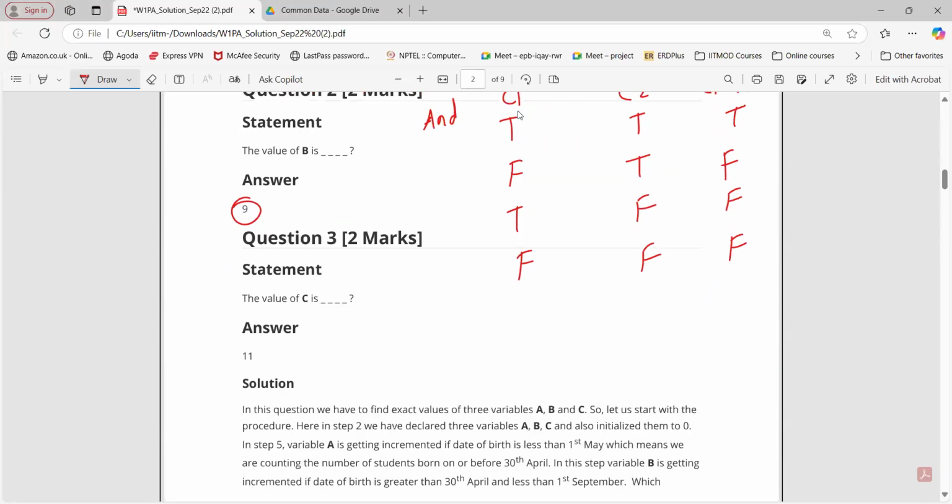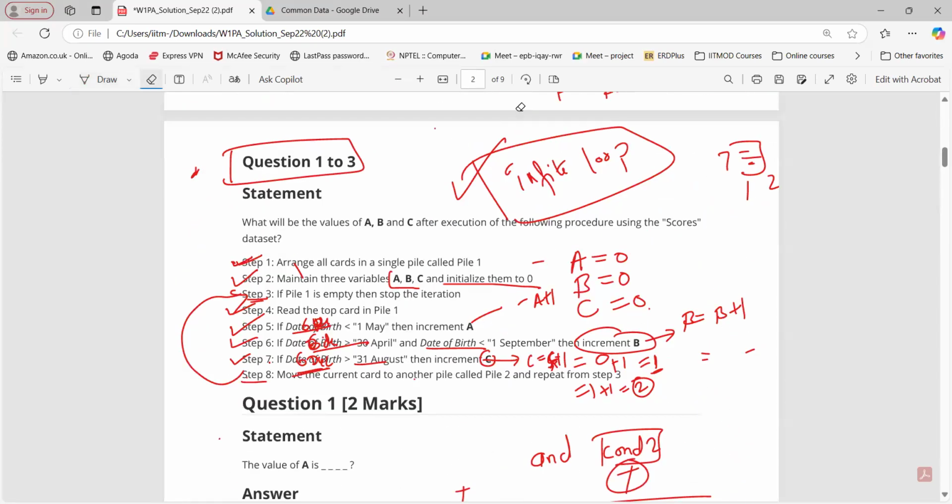Sir, if the condition overlaps... Overlaps means how?